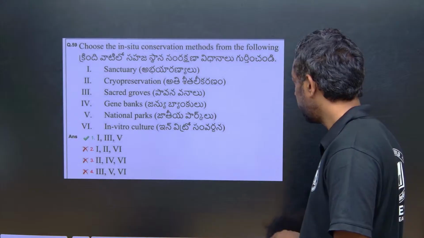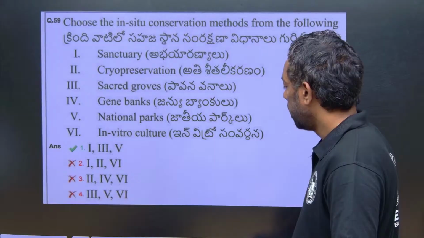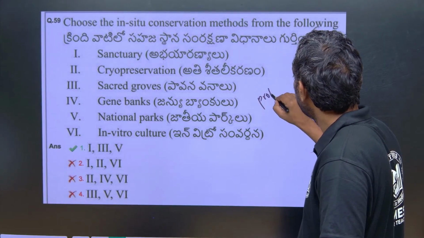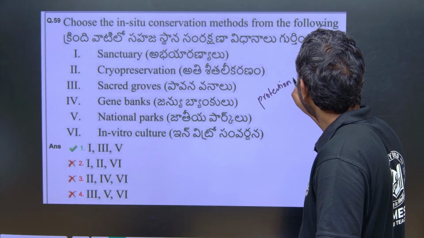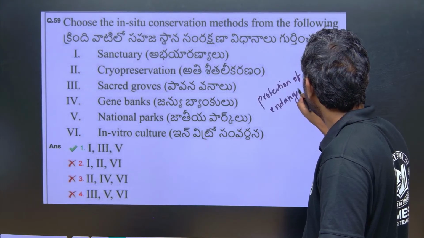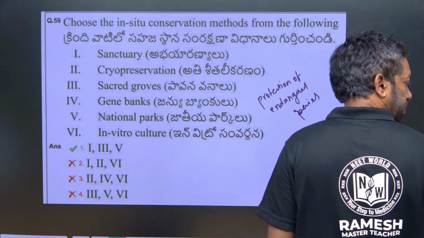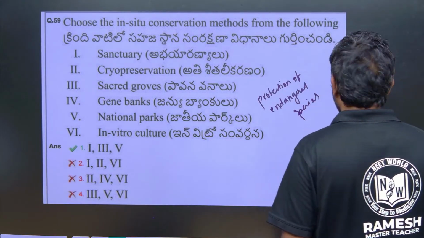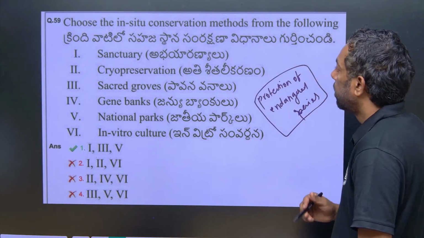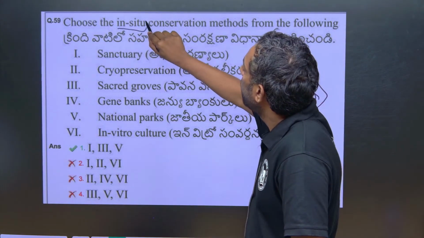Next question. Which is an in situ conservation method from the following? Conservation is to protect the endangered species. What does endangered mean, in situ and ex situ?